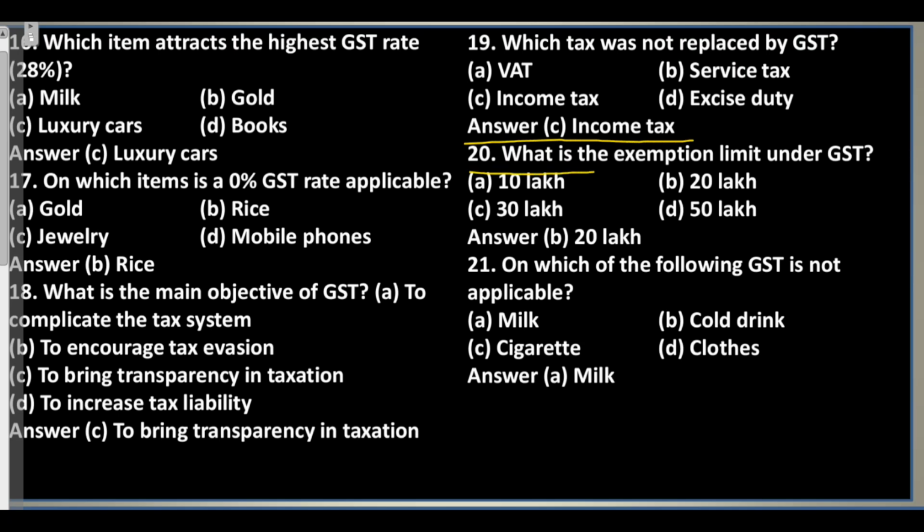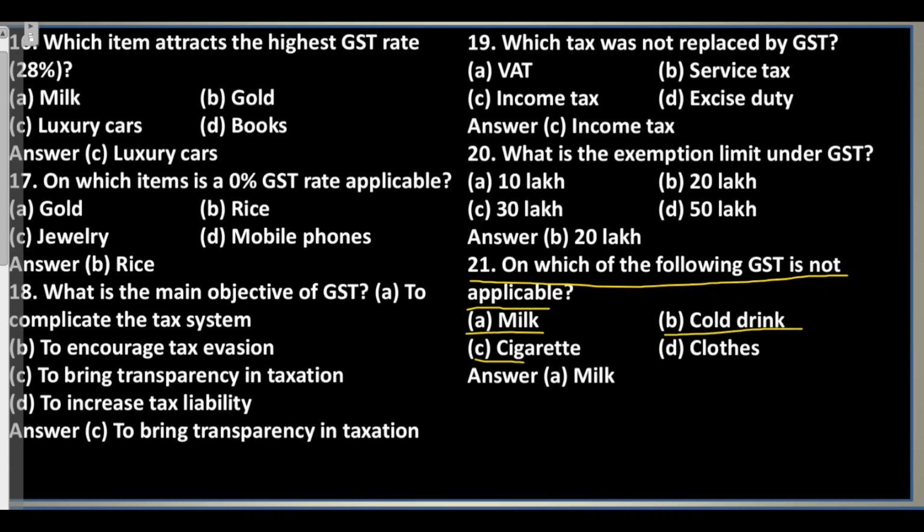Question 20. What is the exemption limit under GST? A. 10 रुपए लाख. B. 20 रुपए लाख. C. 30 रुपए लाख. D. 50 रुपए लाख. Answer: B. 20 रुपए लाख. Question 21. On which of the following GST is not applicable? A. Milk. B. Cool drink.